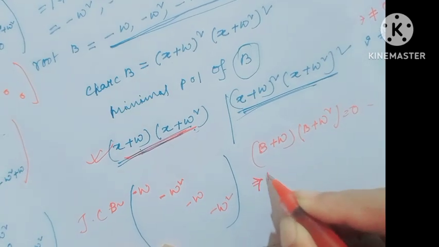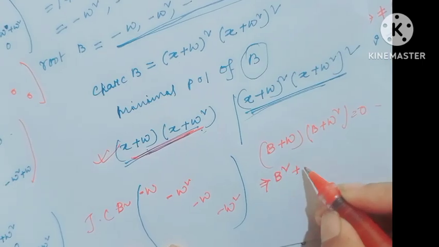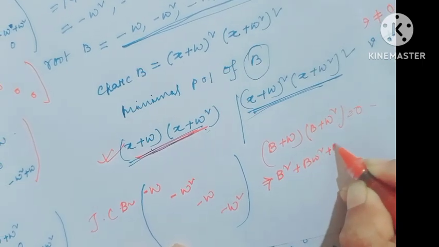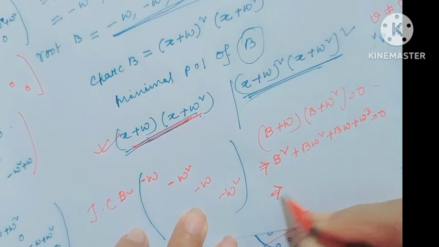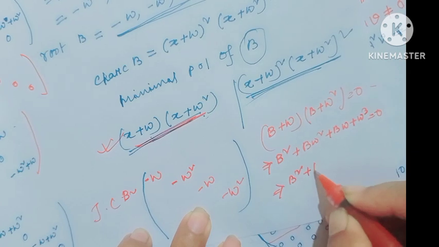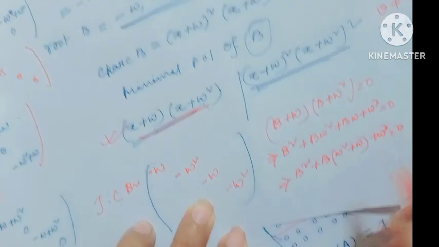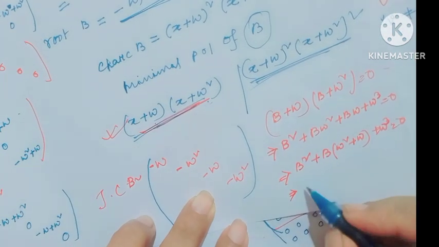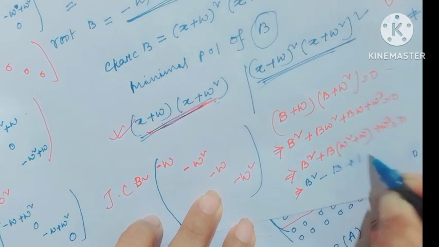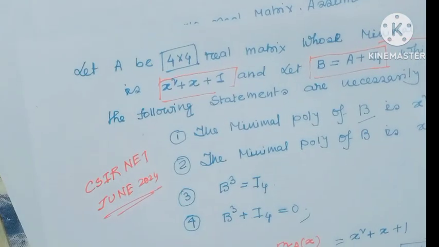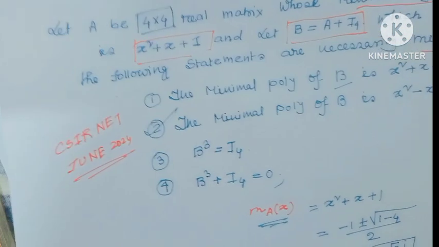That implies B squared plus B omega squared plus B omega plus omega cubed equals 0. That implies B squared plus B times (omega squared plus omega) plus omega cubed, which gives B squared minus B plus 1 equals 0. So option 2 is the right option. This is the minimal polynomial of B.